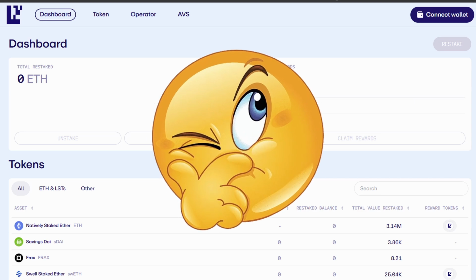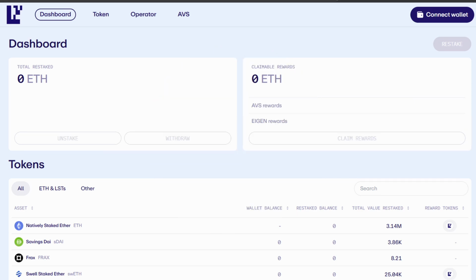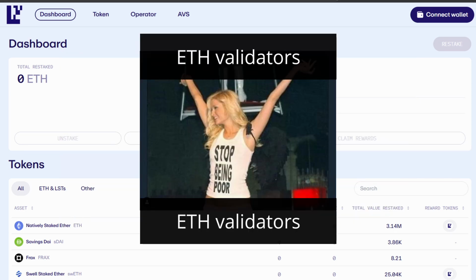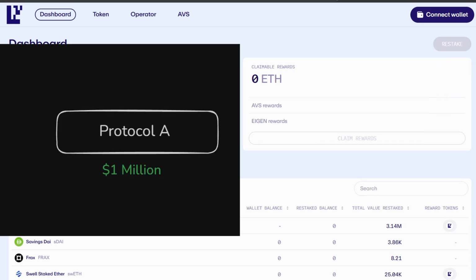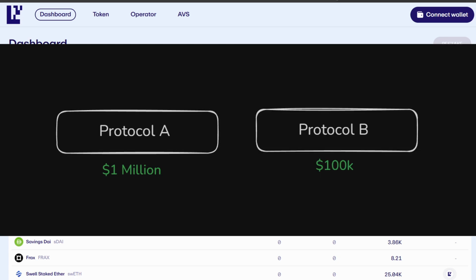Let's figure out what they mean by crypto economic security. If you were to spin up a new blockchain and use proof of stake as a means of security, you'd have to start from scratch. Let me give you an example. Let's say protocol A is secured by $1 million worth of stake. You spin up a new protocol, which is protocol B, and somehow manage to get 100k in stake.